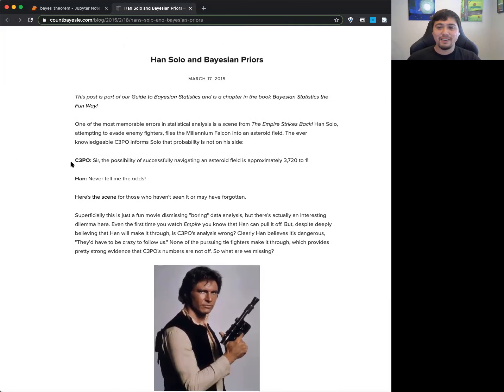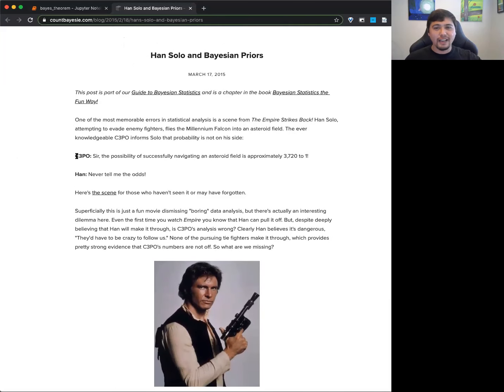He talks about this little dialogue between C-3PO, the robot. It says, "Sir, the possibility of successfully navigating an asteroid field is approximately 3,720 to 1." And then Han's like, "Never tell me the odds."